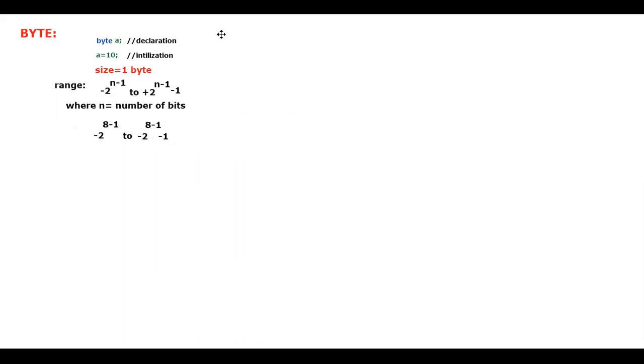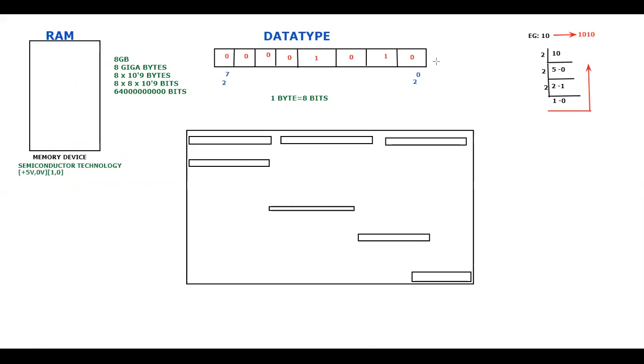So if I want to substitute the maximum value and the minimum value, I can tell like this. The minimum value that you can give here happens to be minus 128, and up to plus 127 you can provide. So this happens to be the range of the byte. If someone asks you, please do remember this one. I would like to put it in a box. This is the range. Is that clear for you guys? If you see the first diagram, this is 1 byte, 2 to the power of 0 to 2 to the power of 7. The maximum value that you can store here happens to be plus 127, and the minimum value that you can store happens to be minus 128. Is that clear for everyone?